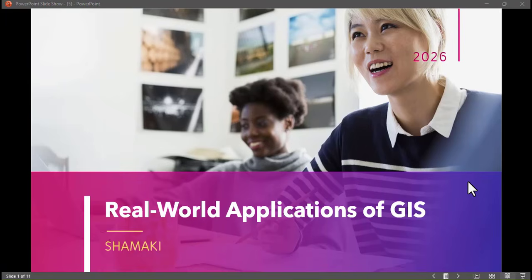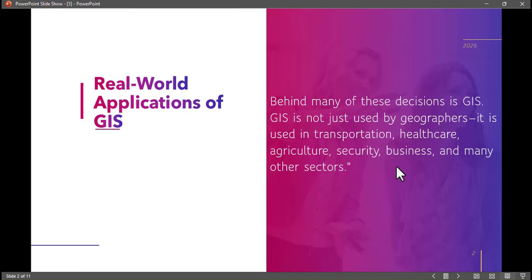In this lecture, we're going to look at the real-world applications of GIS. Behind many of these decisions is GIS. GIS is not just used by geographers, it is used in transportation, healthcare, agriculture, security, business, and many other sectors.